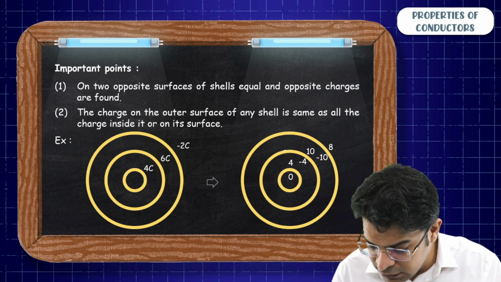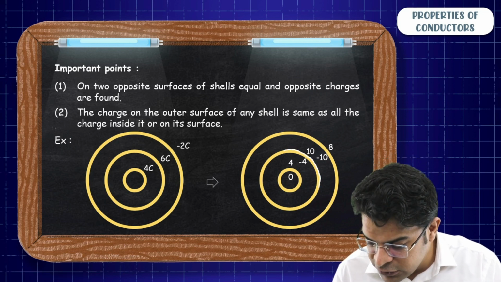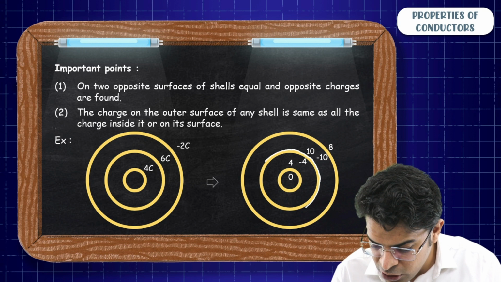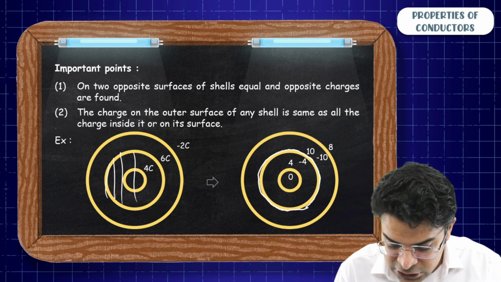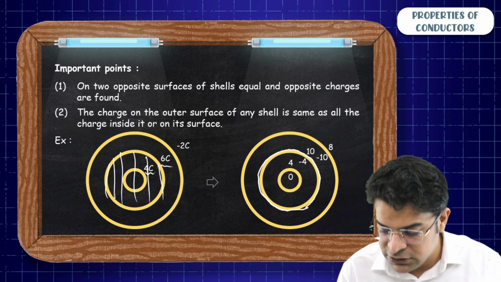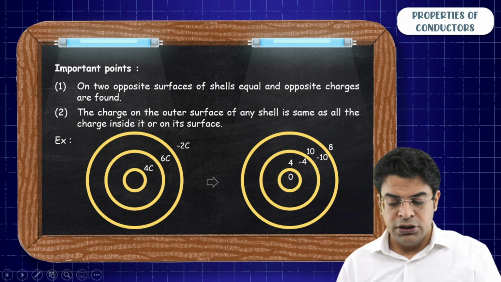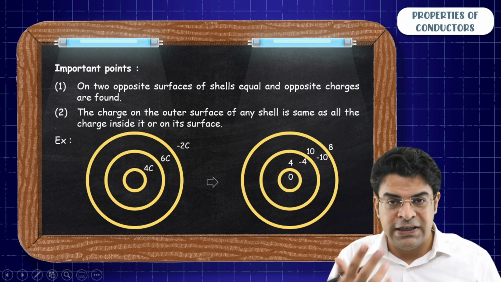If you look at the charge on the outer surface of the intermediate shell, what is the net charge enclosed within the intermediate shell? So you will say, sir, 4 plus 6, 10. That's why you got 10. Okay. So that's how these two statements can be used.